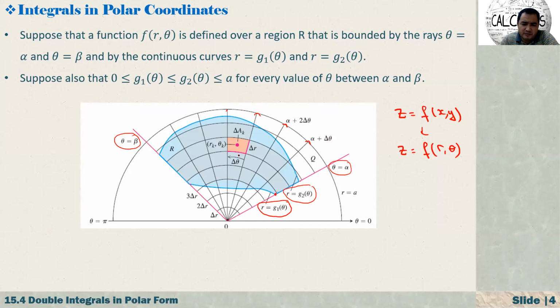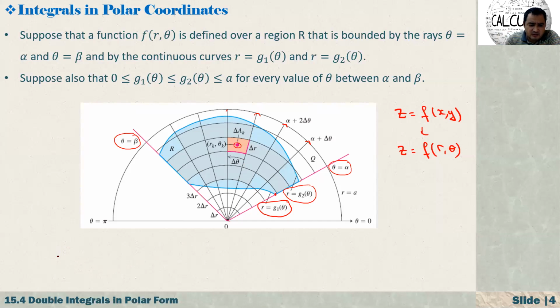If you pick one patch, then what is the definition? Here the definition is we need to pick one point from this region, and after that multiply the value of the function at this point by the area. So now we'll talk about this area. This area is important. How do we calculate this area?